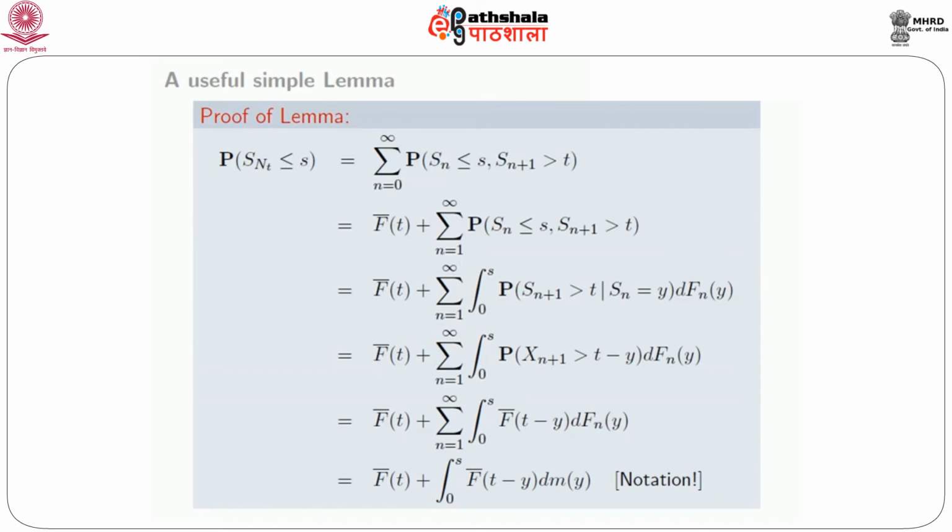So combining all of this, the integral simply becomes integral 0 to s, probability Xn plus 1 is greater than t minus y, dFn(y), summation n equal to 1 to infinity. Of course, that gives you f bar t plus summation n equal to 1 to infinity, integral 0 to s, f bar of t minus y, dFn(y). And now using the notation that summation over n equal to 1 to infinity dFn(y) is exactly dm(y), you get this, just notation. So therefore, we have proved the lemma.